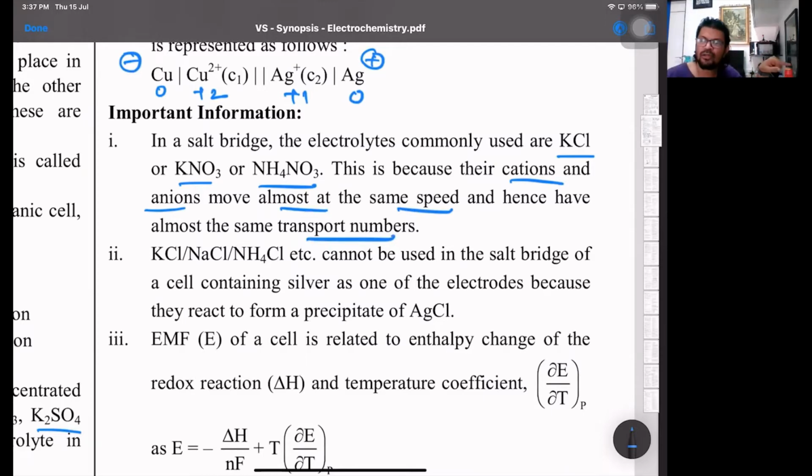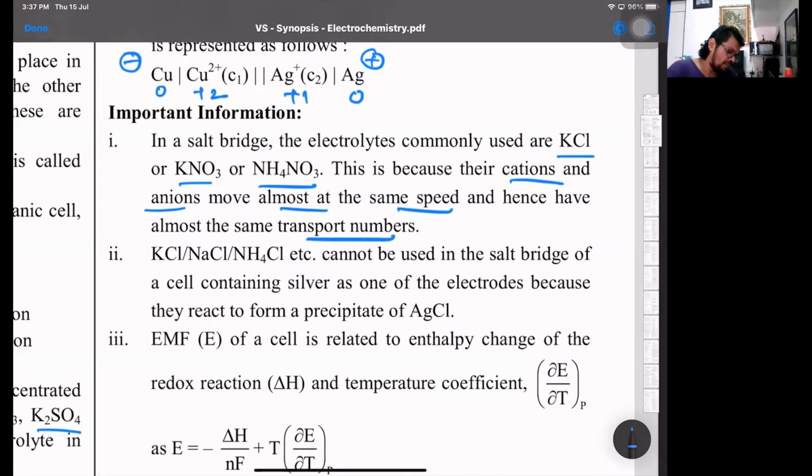What is this transport? As I said, at the anode there are excess cations and at the cathode there are excess anions. So they need to be neutralized. To neutralize them, the opposite ions have to move. So whatever is the current passed, the fraction of the current carried by an ion is called the transport number.